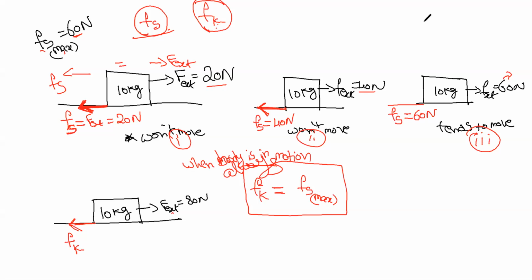So what is the maximum static friction over here? 60 Newton, we just calculated 60 Newton. So Fk is 60 Newton. That's why it's called maximum. It means the frictional force can't go beyond this limit. It can't go beyond 60 Newton. Frictional force is fixed to 60 Newton.